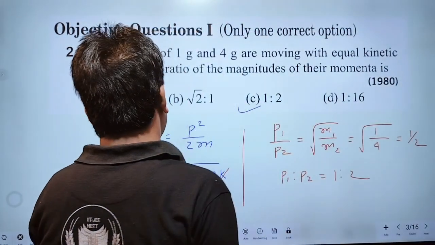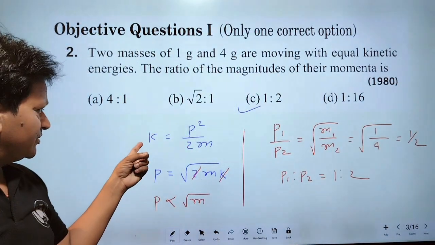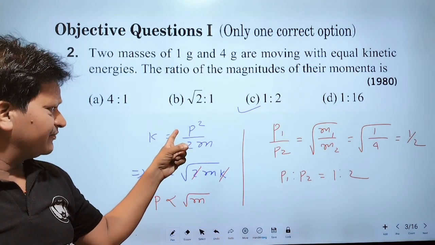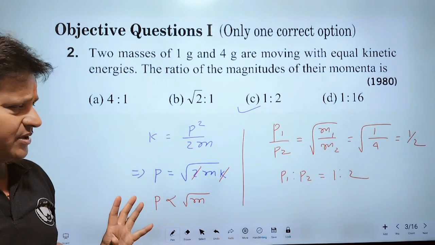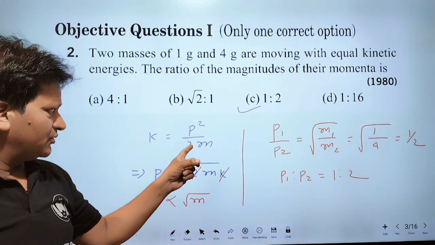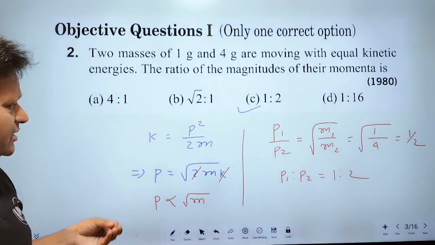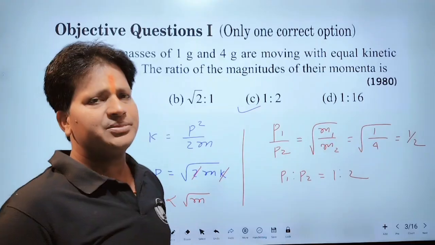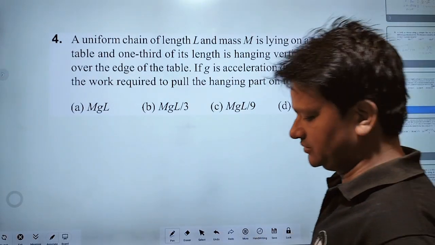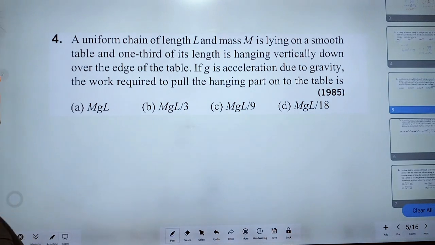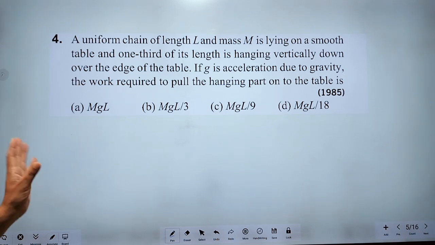Relation between kinetic energy and momentum: we know that k should be equal to p square by 2m, where m is mass of the particle, k is kinetic energy of the particle, and p is momentum. Question number 4. A uniform chain of length L and mass m is lying on a smooth table and 1/3 of its length is hanging vertically down.